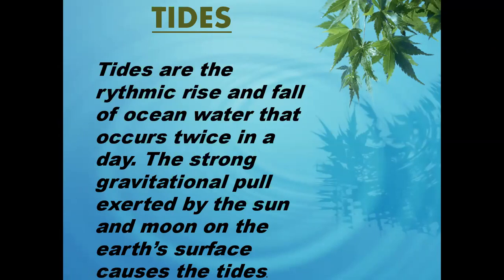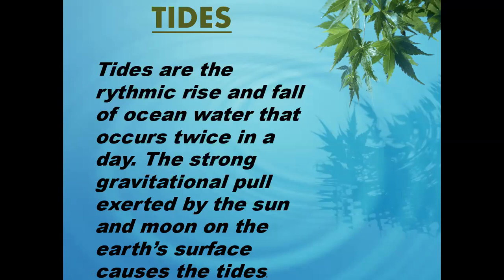As you can understand, the rise and fall of water twice within a day is known as the tides. Why does it occur? Because of the gravitational force of the moon and sun. So tides are formed by the rising and falling of seawater due to the attraction of the moon and the sun.